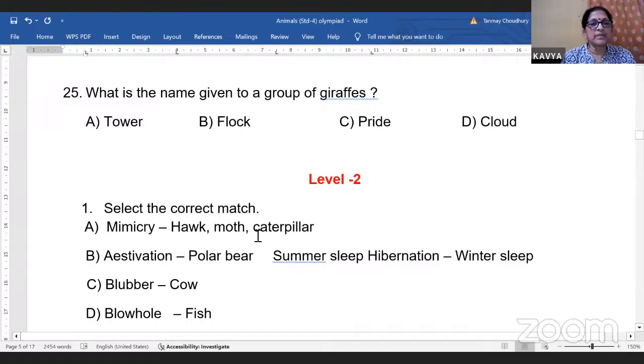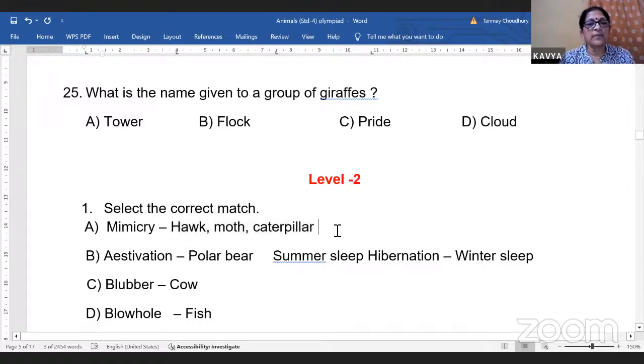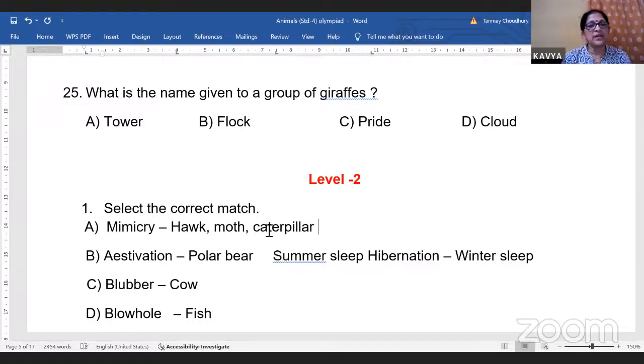Now, which is the correct match here? Aestivation, polar bear, no, it sleeps in winter. Blubber is present in cow, no, it is present in whales. Blowhole is not present in fish, it is present in whales. Now, this one. Hawk. You've seen a hawk? It looks exactly like its surrounding. The moth, when it sits on a stick or something, it looks like its surrounding. It mimics it. Caterpillar is green in color, so it looks like its surroundings.